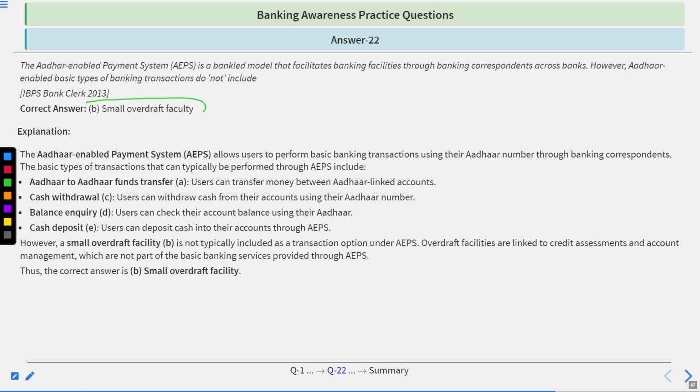Time's up. The answer is the small overdraft facility. Go with the explanation. The AEPS allows users to perform basic banking transactions using their Aadhaar number through banking correspondents. The basic types of transactions that could typically be performed through AEPS include Aadhaar to Aadhaar fund transfer, where users could transfer money between Aadhaar-linked accounts; cash withdrawals, withdrawing cash from their accounts using their Aadhaar number; balance inquiry, checking their account balance using Aadhaar; cash deposit, and others.